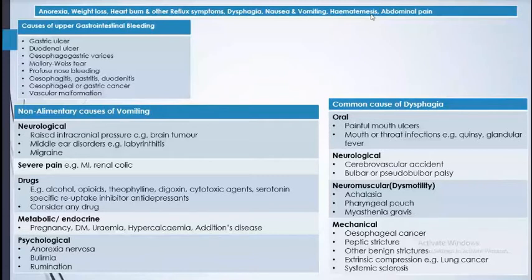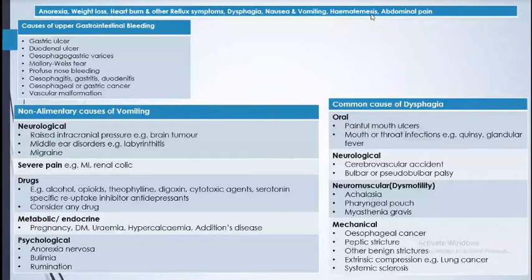And bulbar or pseudobulbar palsy, neurological, that is also, and neuromuscular, achalasia cardia, ganglion is lost because of that, natural motility is decreased because of that also, a person cannot swallow. And pharyngeal pouch, sometimes there is a pouch in the pharynx, and that is obstructing mechanically, so they cannot swallow. And because of myasthenia gravis disease, they cannot swallow, that is also.